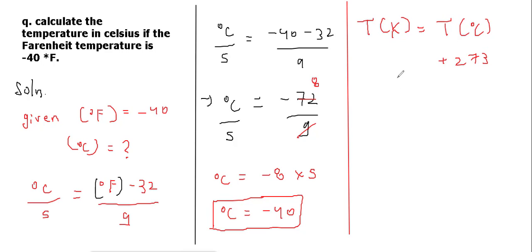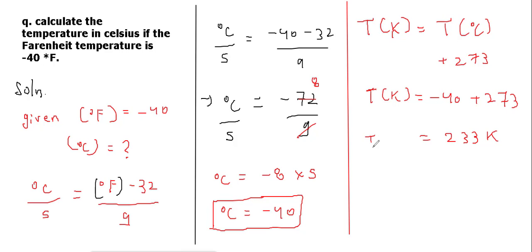We get minus 40 plus 273, which comes out to be 233 Kelvin.